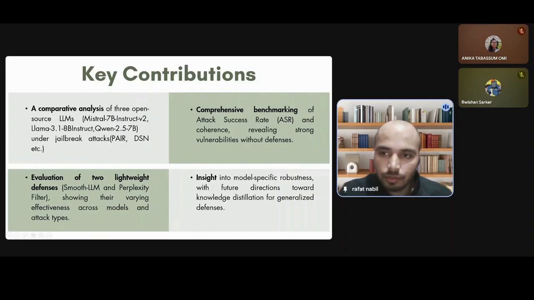Also, we did comprehensive benchmarking using attack success rate, a metric for benchmarking different LLMs against different attack types. And we also calculated a coherence score, revealing strong vulnerabilities without defenses.